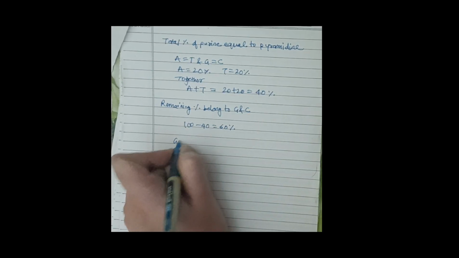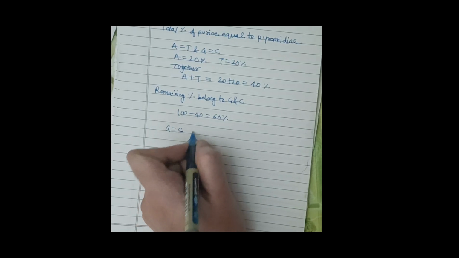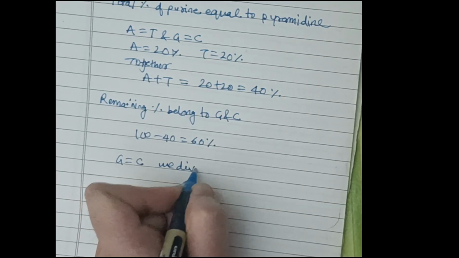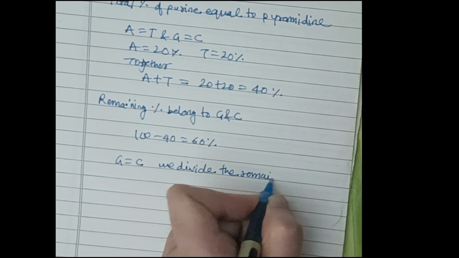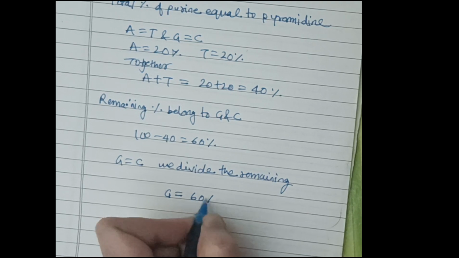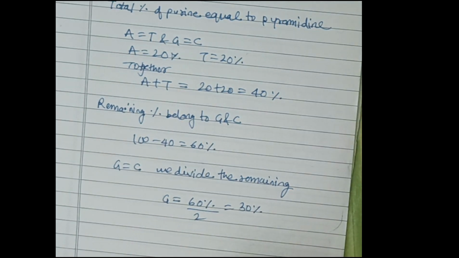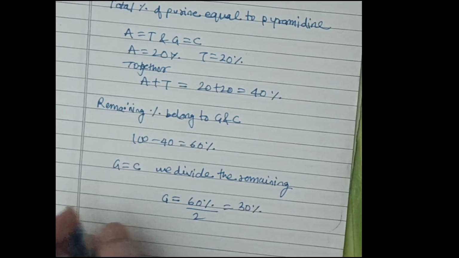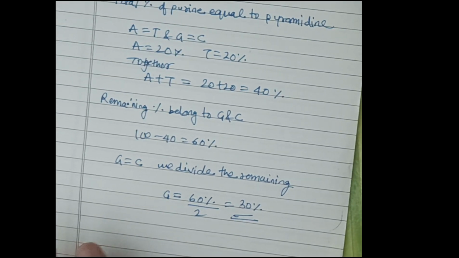Since G is equal to C, we divide the remaining 60% by 2, so G is 30%. So here we get the answer 30%.